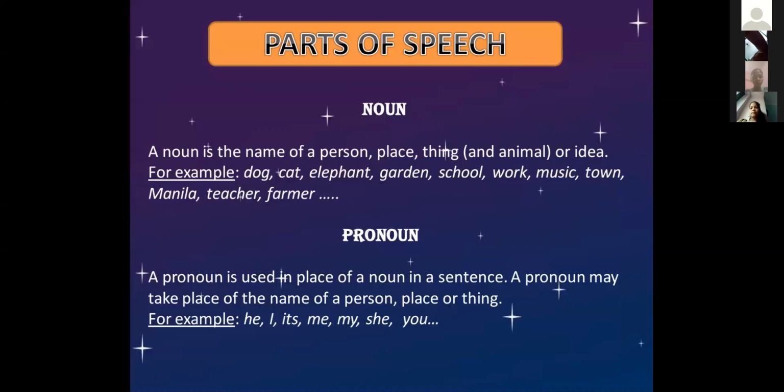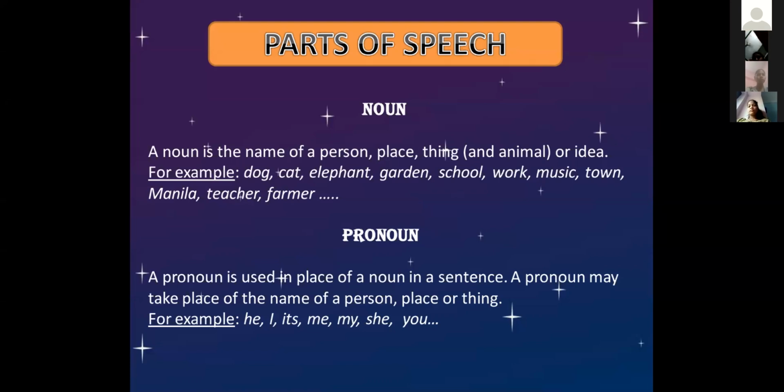So first, let us see what a noun is. A noun is the name of a person, place, thing, animal, or idea. For example: dog, cat, elephant, garden, school, work, music, town, Manila, teacher, farmer. So already you know what a noun is. It is the name of a person, place, thing, animal, or idea.